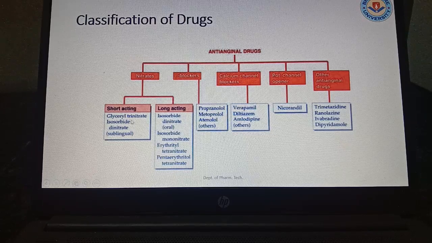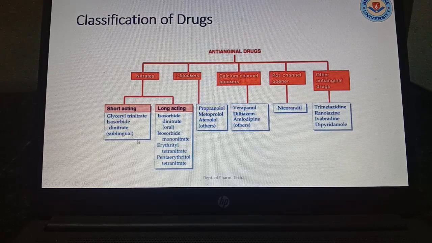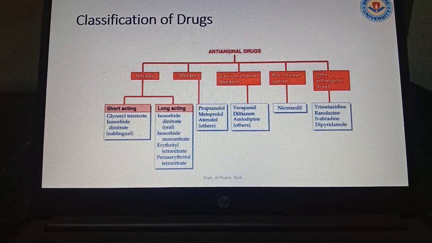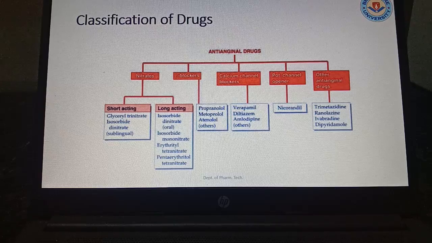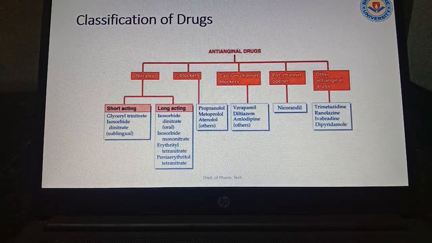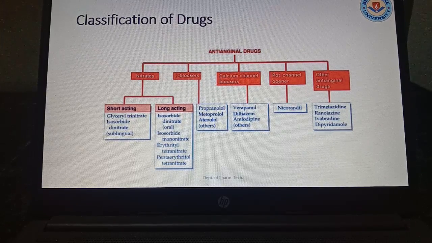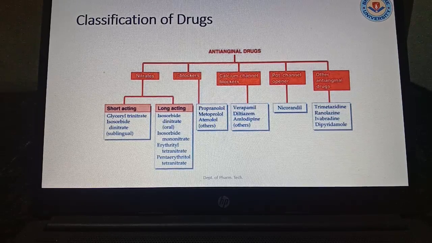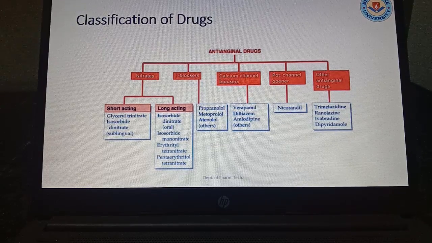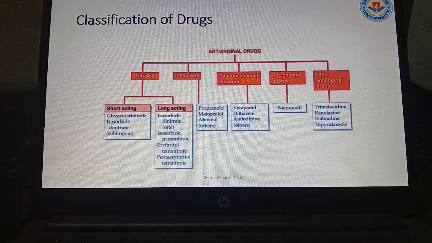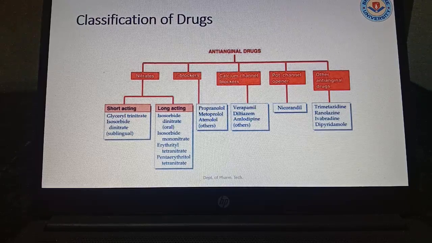In case of short acting, glycerol trinitrate and isosorbide dinitrate, that is sublingual. You have to keep the drug in the sublingual position. For the long acting, isosorbide dinitrate oral, isosorbide mononitrate, erythrityl tetranitrate, and pentaerythritol tetranitrate drugs are there. Now coming to the beta blockers, that is important drugs. The beta receptors which are present in the cells of the artery are blocked. As a result, vasodilation occurs. So propranolol, metoprolol, atenolol, these are very good drugs which have the tendency to reduce the high blood pressure also.